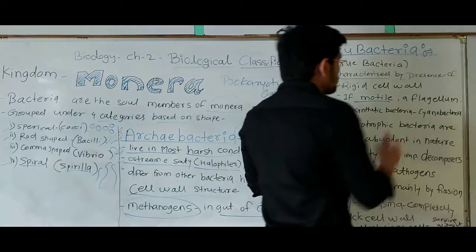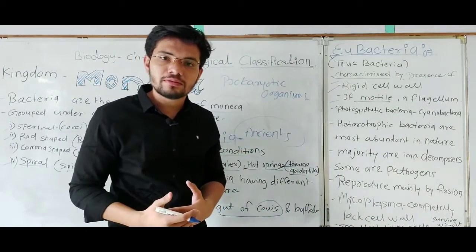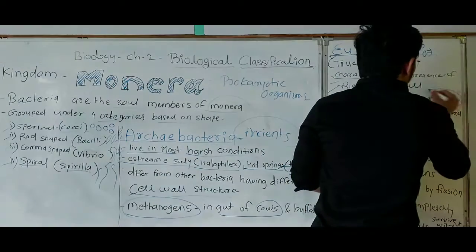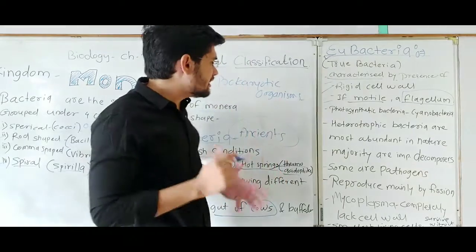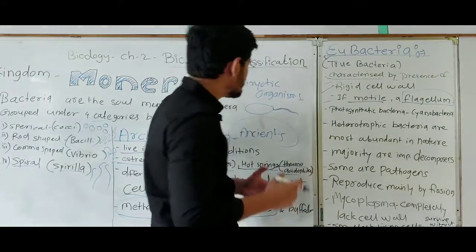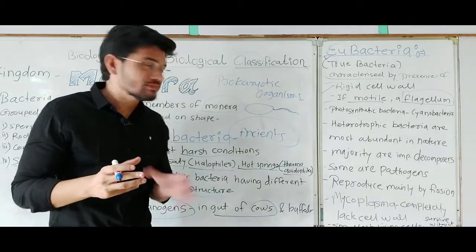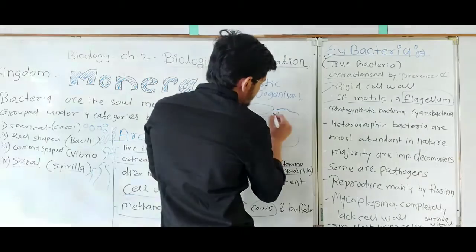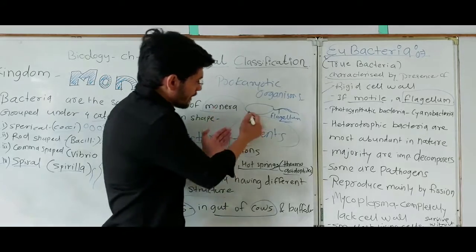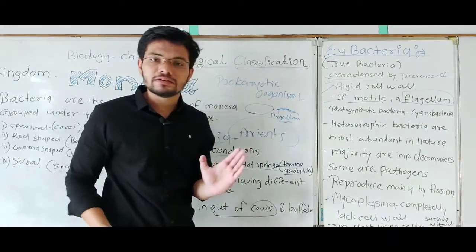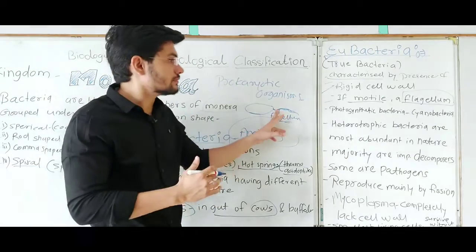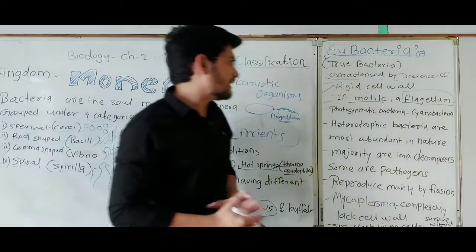If they are motile, it means they can move from one place to another. So for motility they need a flagellum. What is a flagellum? A flagellum is a kind of cell organelle, or we can say a specialized organ of bacteria. Let's say this is a bacterium and this is its flagellum. With the help of this flagellum, the bacterium can move from one place to another. So if motile, they contain a flagellum.